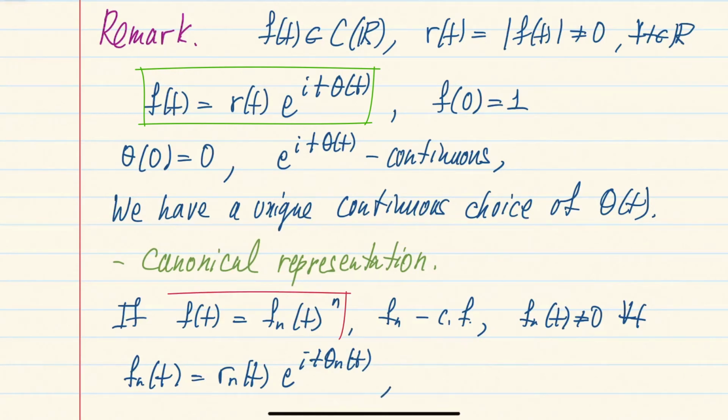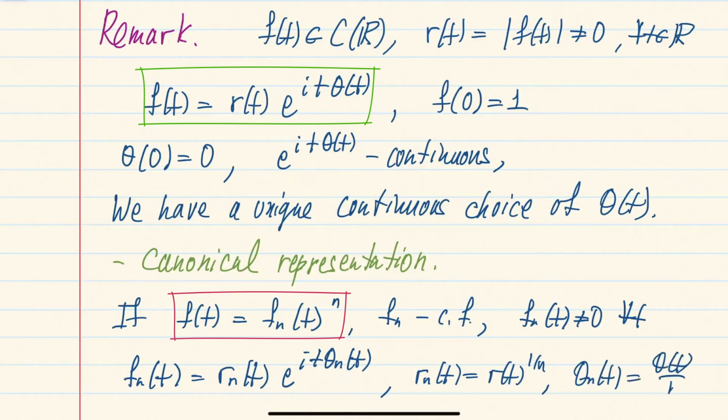And of course, this relationship with characteristic function f means that Rn of t will be just the nth root of R of t, and theta n of t will be just theta of t divided by n.